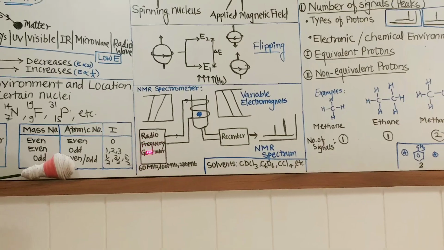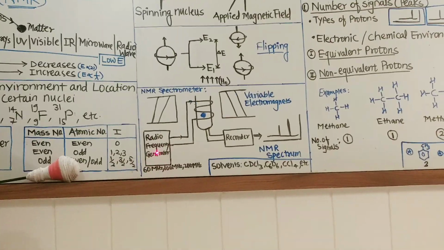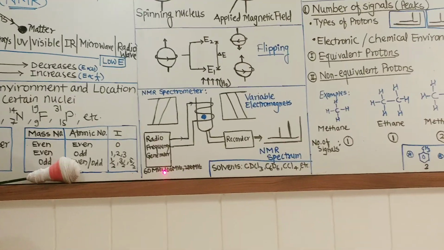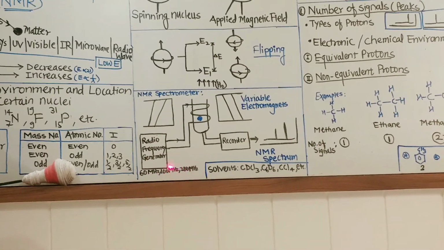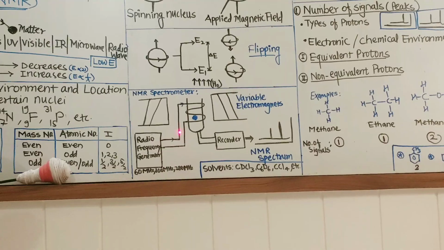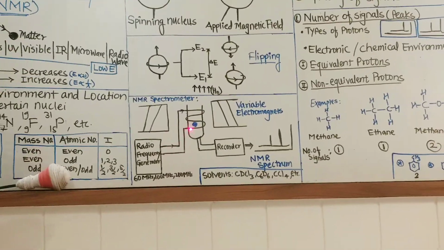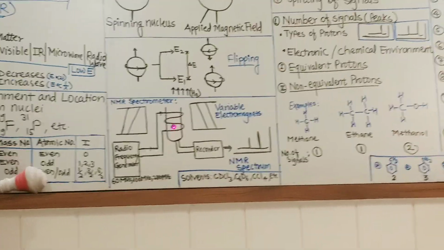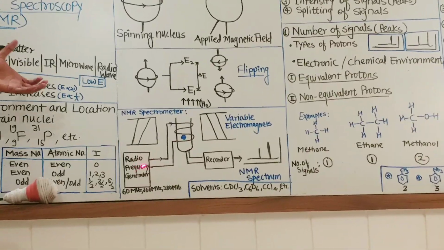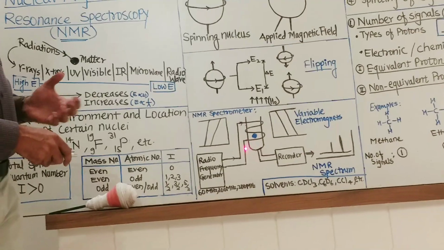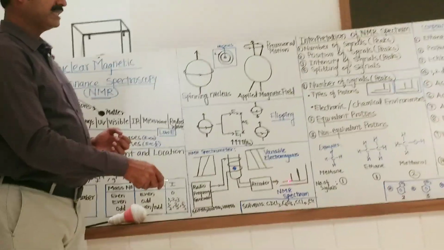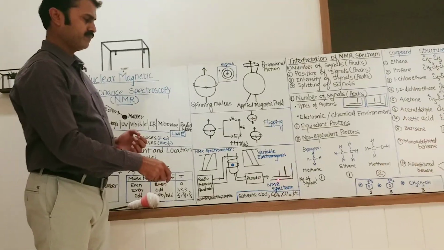So this is the radio frequency generator. Commonly, a constant frequency of 60 megahertz, 100 megahertz or 200 megahertz is used and supplied to the sample. This sample absorbs certain radio frequency waves, and whatever the absorption is, that is recorded in the form of an NMR spectrum.